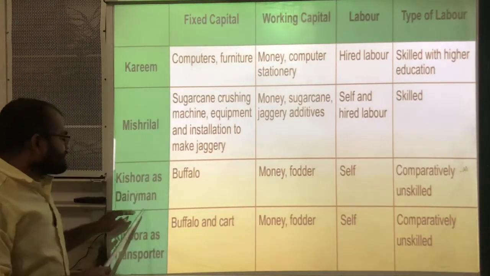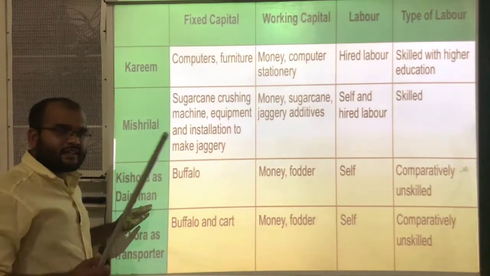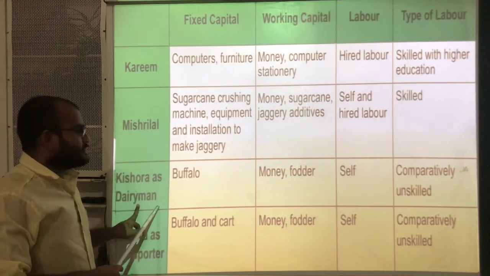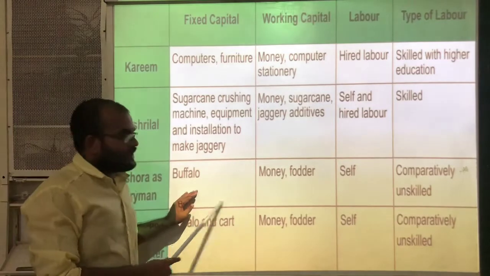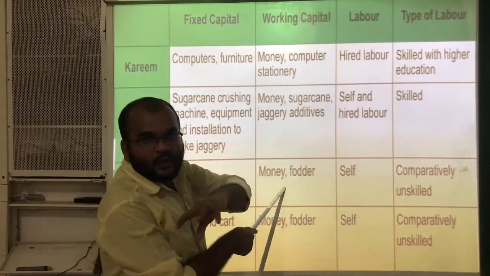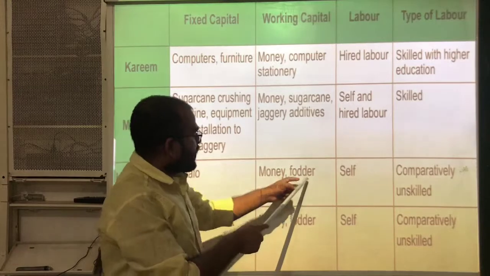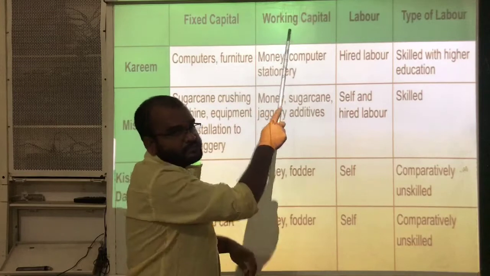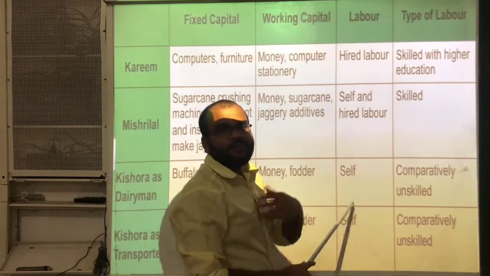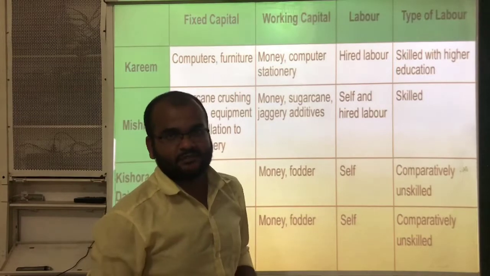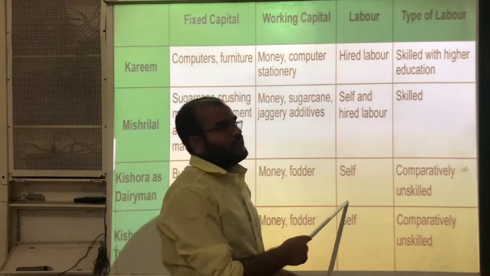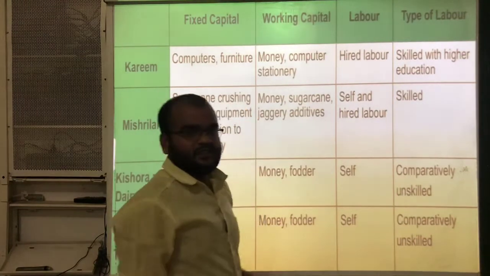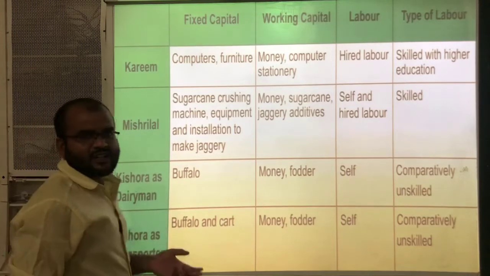Next, Kishora as dairyman. Kishora is working as dairyman and transporter. So let us take first dairyman. So here fixed capital, buffalo, and working capital. For that buffalo, he needs some fodder. That fodder and money. Okay, now both will come under working capital. Next, labor, self-employed. Himself he is working. That's why self-employed. Next, type of labor. Here comparatively unskilled. Just to sell the milk.